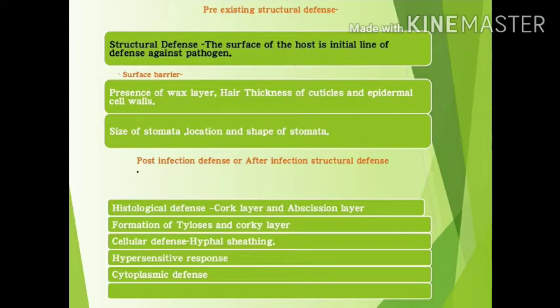Then tylosis is an outgrowth of protoplasm. Their development blocks the xylem vessel. However, tylosis forms in some resistant plants ahead of infection and prevents the plant from attack.